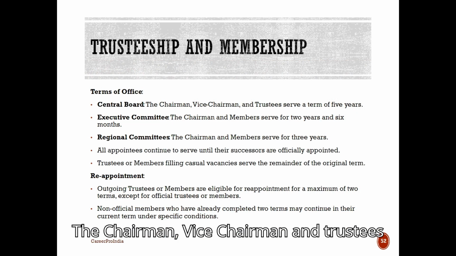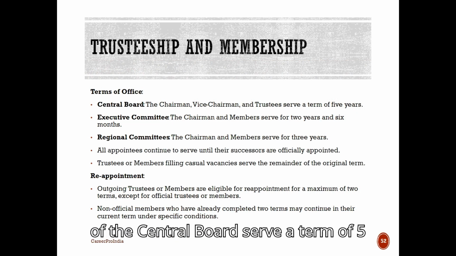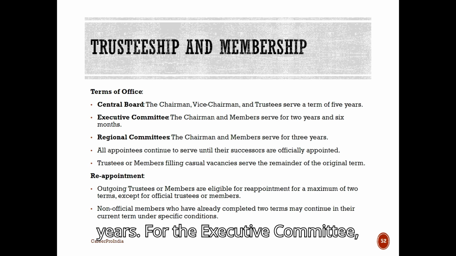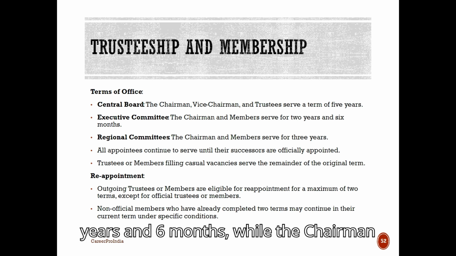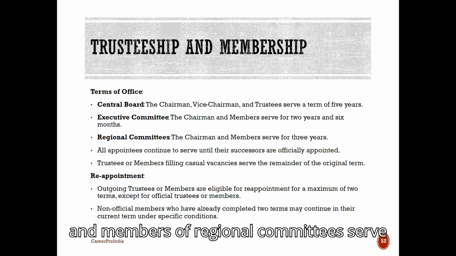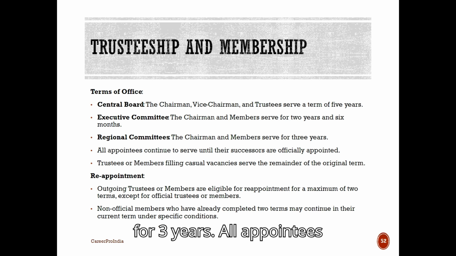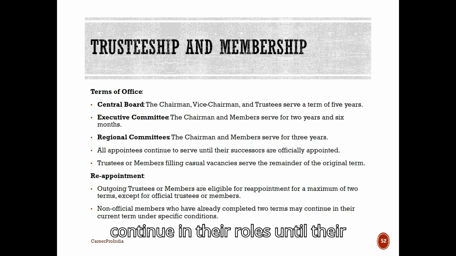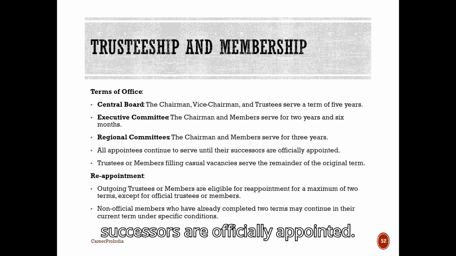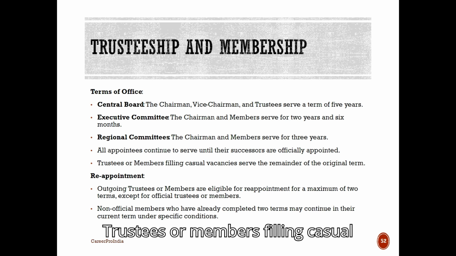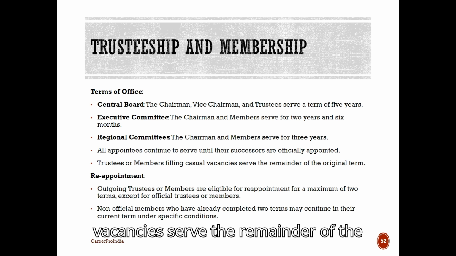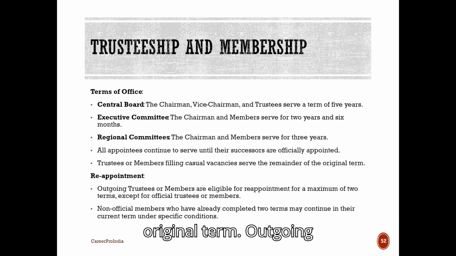The chairman, vice chairman, and trustees of the Central Board serve a term of 5 years. For the executive committee, the chairman and members serve for 2 years and 6 months, while the chairman and members of regional committees serve for 3 years. All appointees continue in their roles until their successors are officially appointed. Trustees or members filling casual vacancies serve the remainder of the original term.